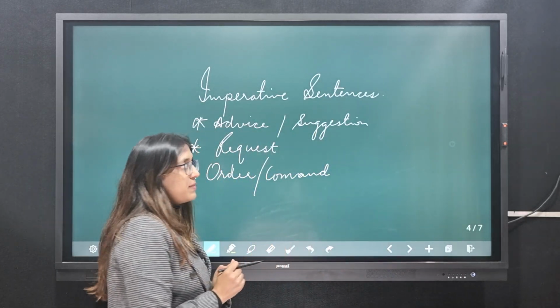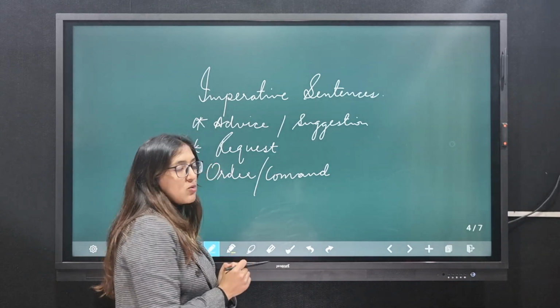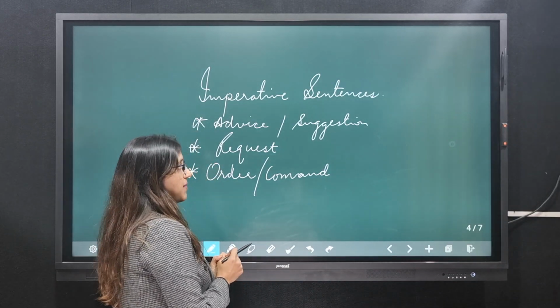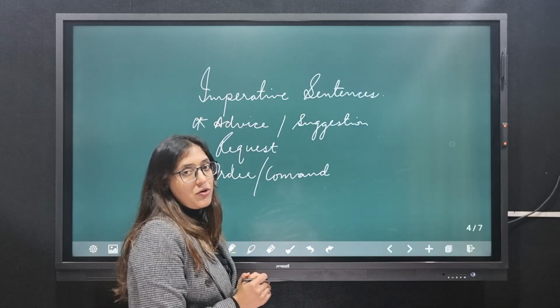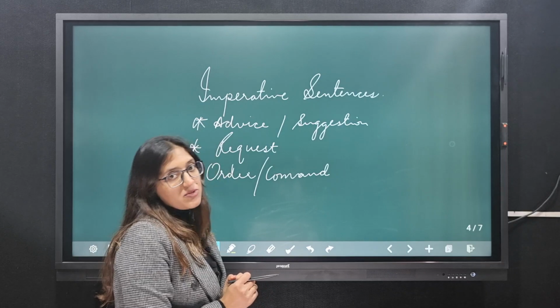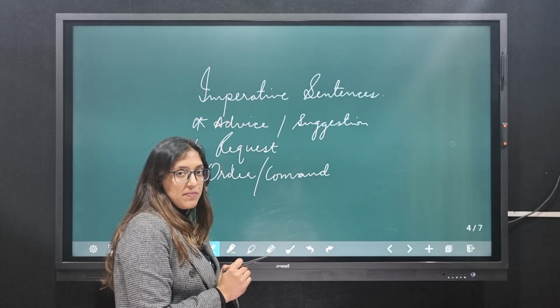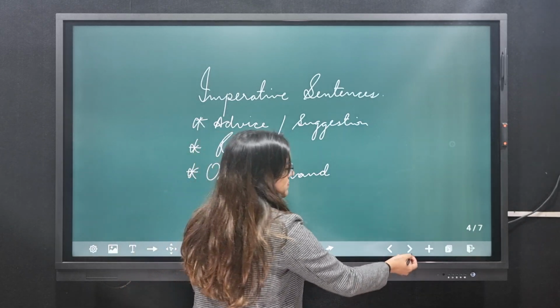The third one would be imperative sentences, which includes advice or suggestion, some request, some order or command. For example, if I talk about advice, don't talk rudely to your elders. If I talk about request, please fetch me a glass of water. If I talk about order or command, it could be shut up, keep quiet.